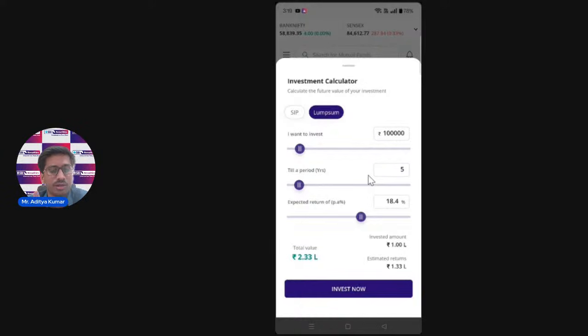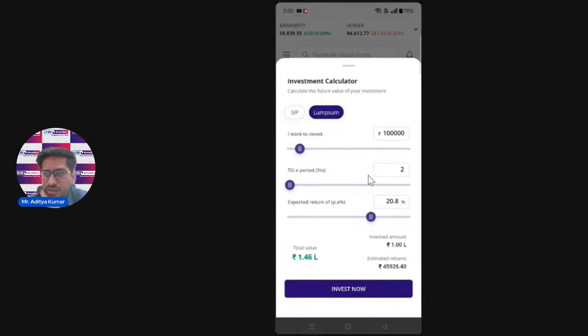You also want a good return on that. There might be persons who say, I just want to keep that money for the next 1 to 2 years, and then I will want to redeem all my money. So we can also check that. Let's say you want to invest 1 lakh rupees and you will stay invested for 2 years.